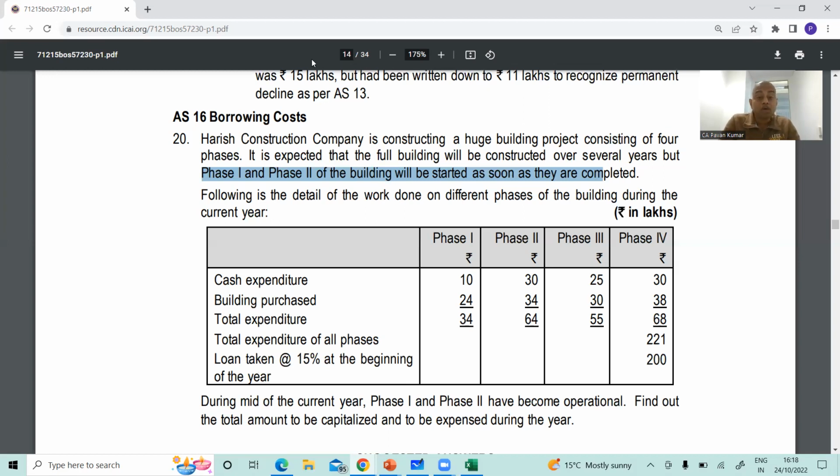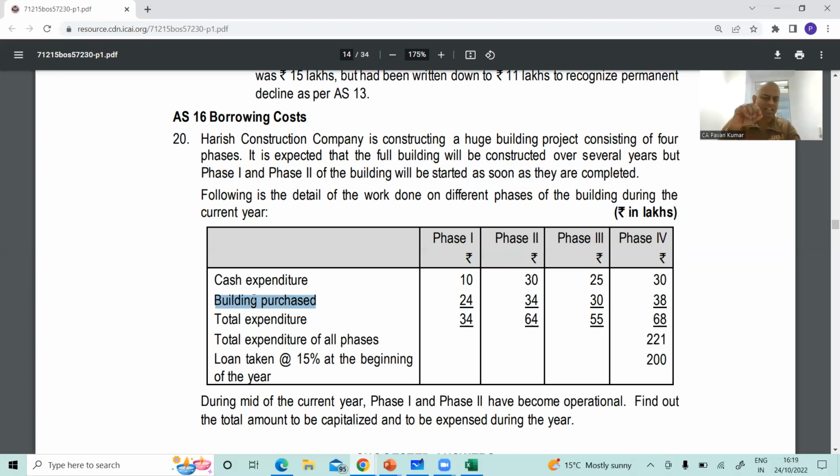Now let us see. Following is the detail of work done on different phases of the building during the current year, rupees in lakhs. They have given phases 1, 2, 3, 4 in columns. Cash expenditure: 10 lakhs, 30 lakhs, 25 lakhs, 30 lakhs. Buildings purchased: 24, 34, 30, 38. Now you tell me, buildings purchased, is it a qualifying asset? We assume it to be a qualifying asset.